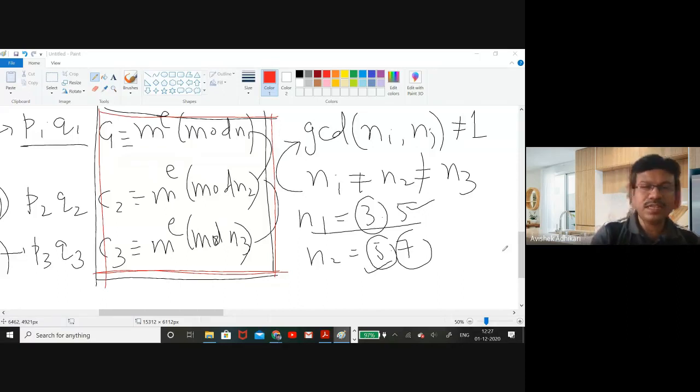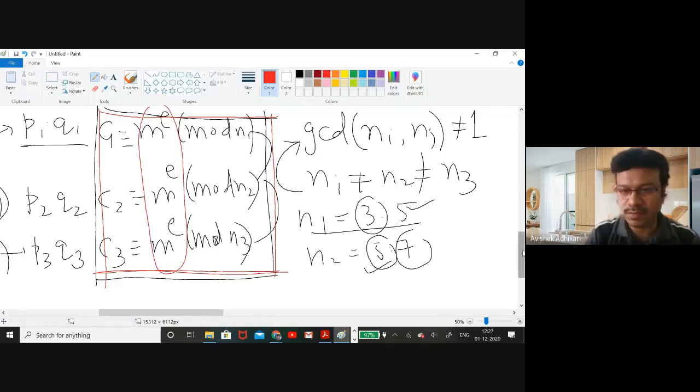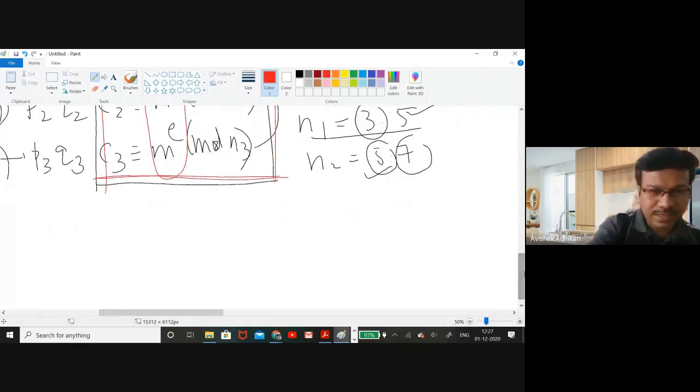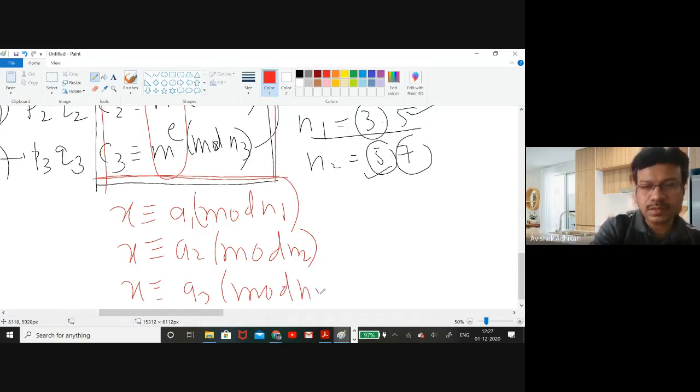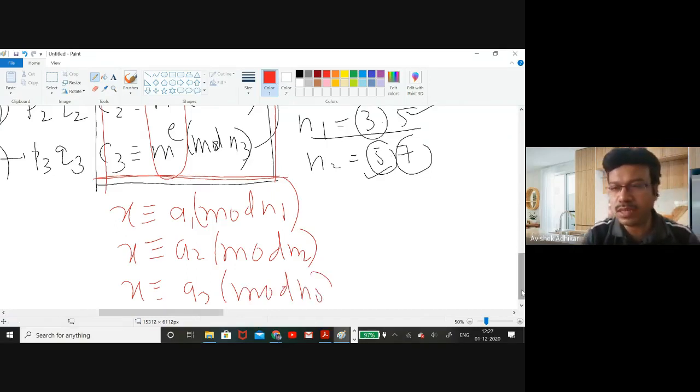How does it look? See, this part is nothing but the x part. So in the Chinese remainder theorem, we require: x is congruent to say a1 modulo n1, x is congruent to a2 modulo n2, and so on, x is congruent to a3 modulo n3, where n1, n2, n3 are relatively prime.